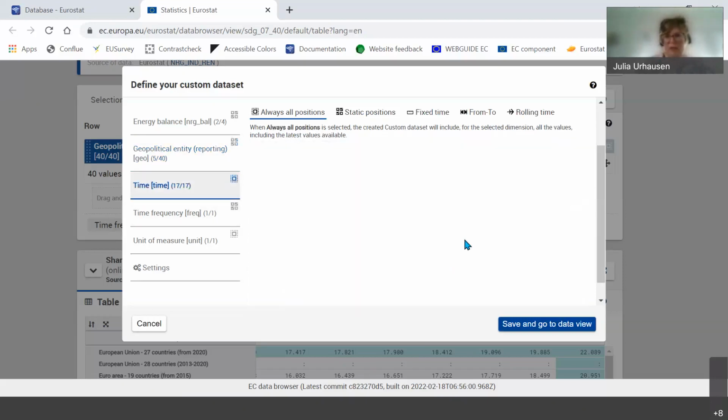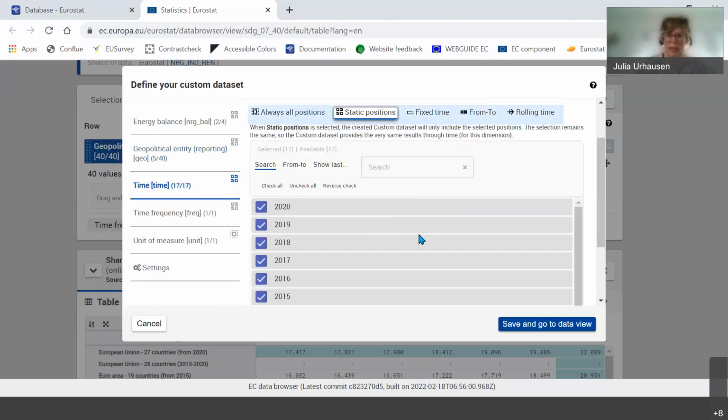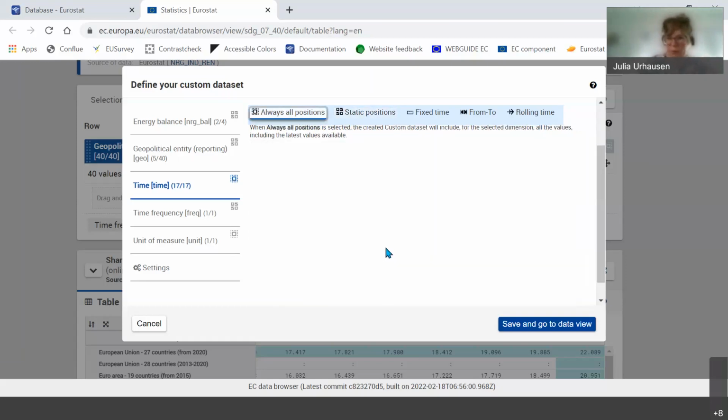For the time dimension, the same. So you can have the static positions, which, when you download the data, will always show you exactly your selection. But you can also create a bookmark to the data set. And then, of course, it would be nice if in the meantime a new reference year, 2021, had been added, that this is shown. So in this case, you can choose always all positions.